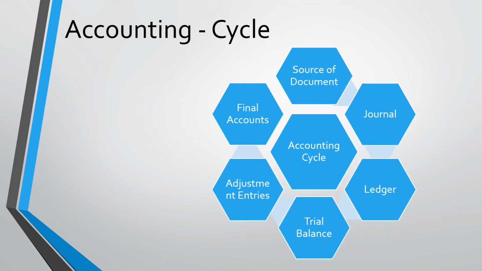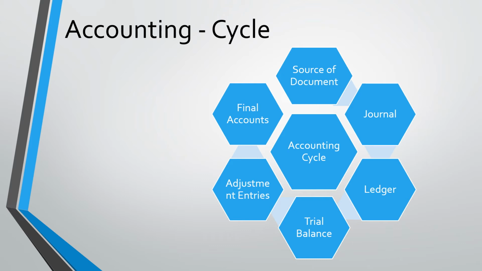Next, the accounting cycle. The accounting cycle refers to a cycle which contains all the accounting processes. It starts from the source document and follows to the journal. That journal entry should be posted into the ledger. That ledger should be summarized in the trial balance. After the trial balance, we can make adjustment entries. Finally, we can prepare final accounts. So this is the accounting cycle.